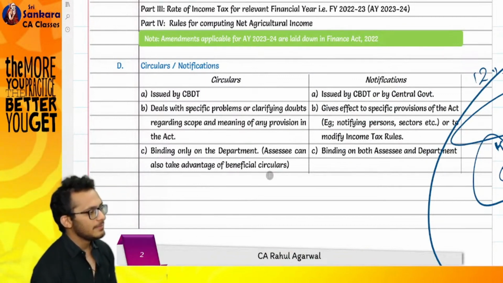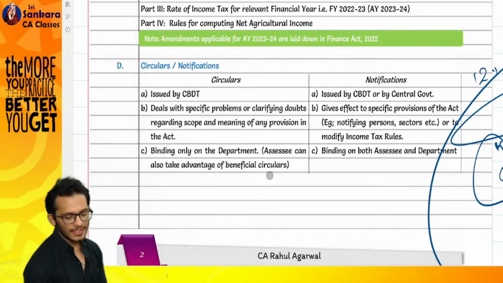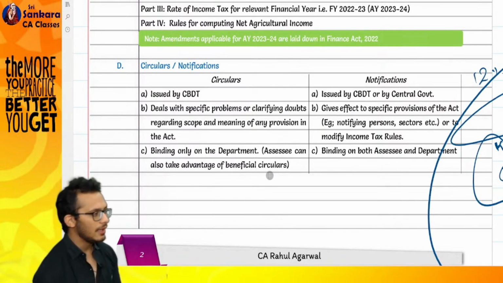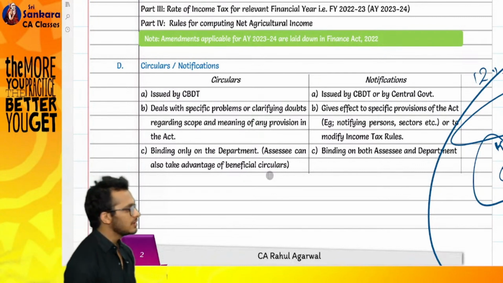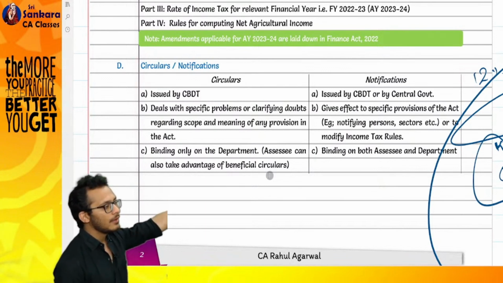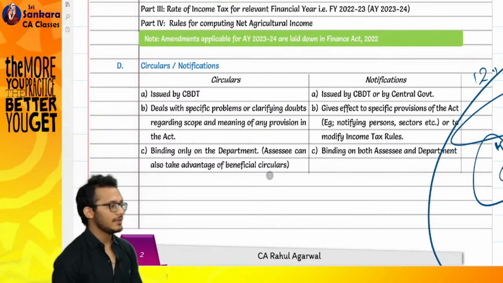Circulars are issued by CBDT. Notifications are issued by CBDT or the central government. Circulars deal with specific problems or clarify doubts regarding the scope and meaning of any provisions in the Act. Notifications are given for what? They give effect to special provisions of the Act, such as a due date extension or classifying someone, etc. Circulars are binding only on the department. Notifications are binding on both assessees and the department.